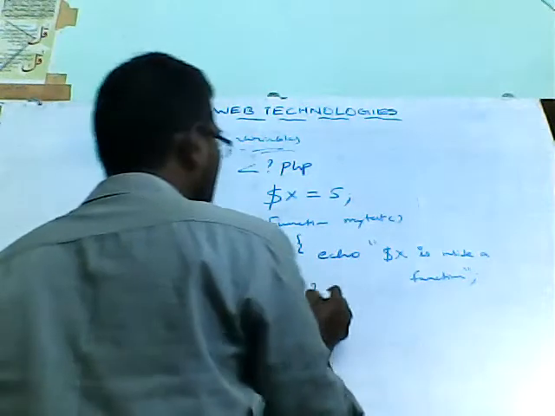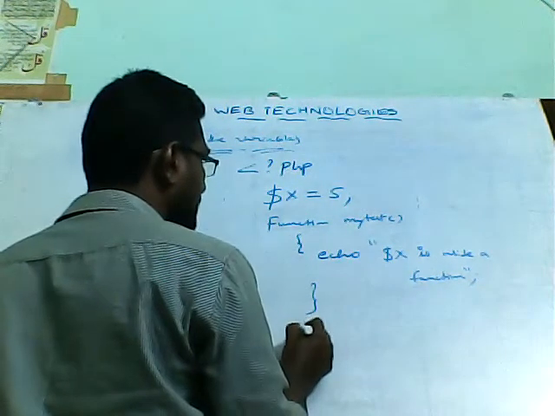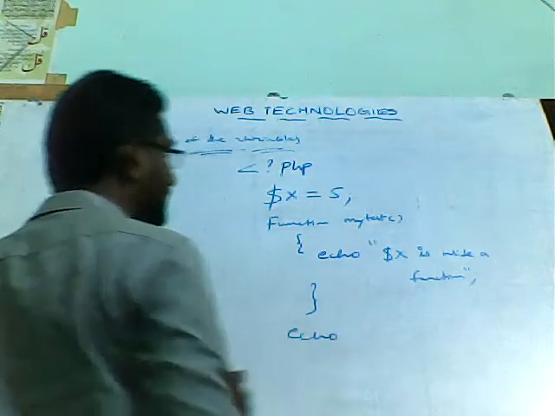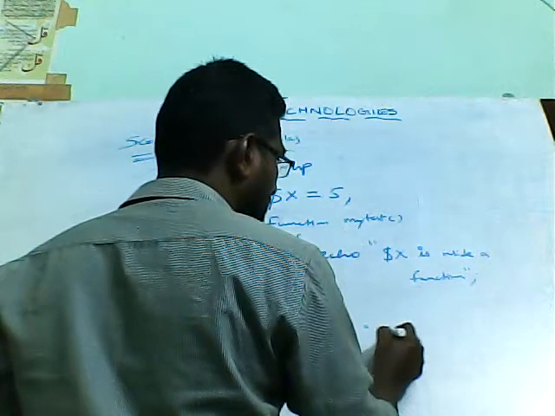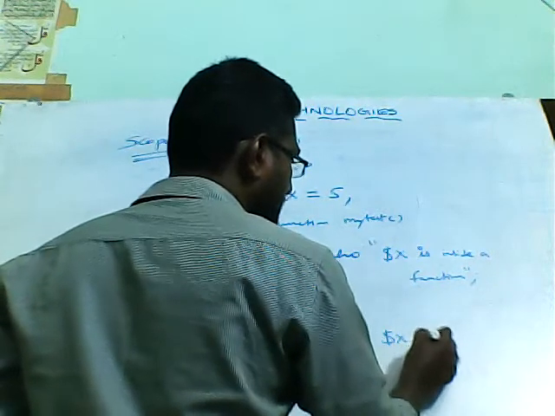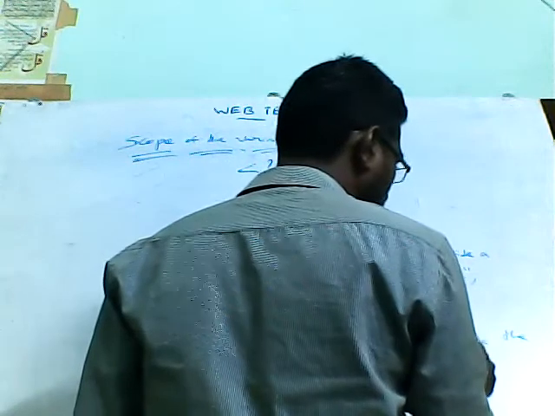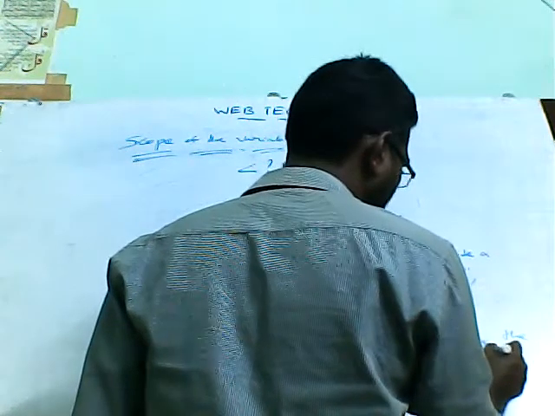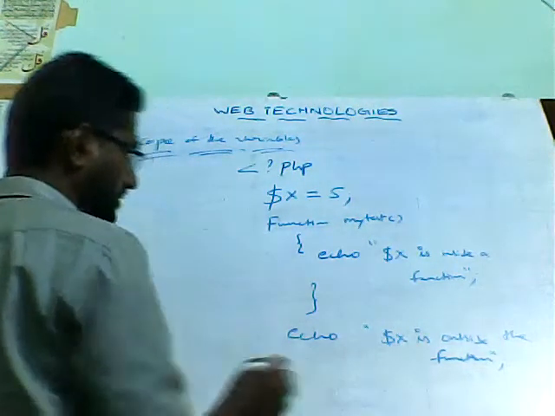Close. Then once again I want to print that x value. Echo double quotations, "$x is outside the function". Then I want to close this code with question mark and greater than sign.